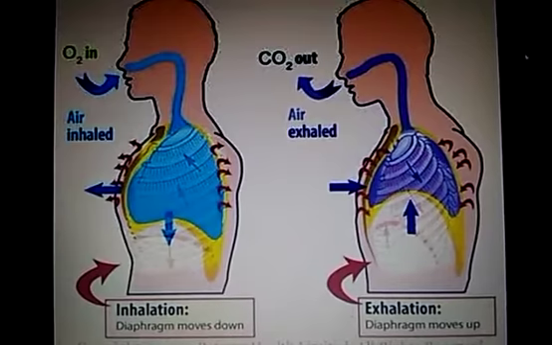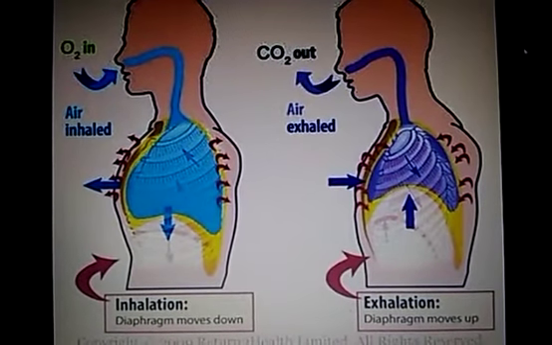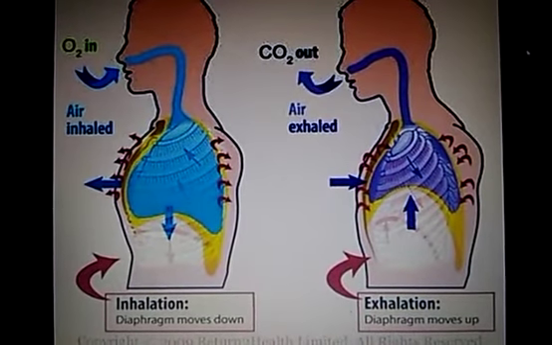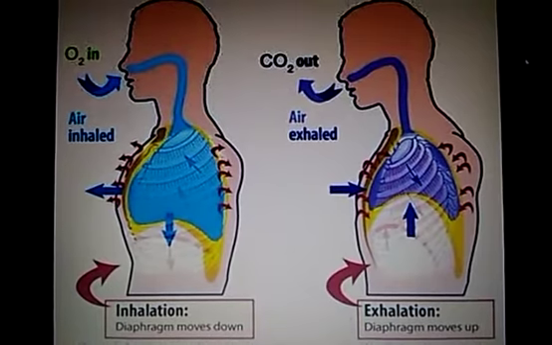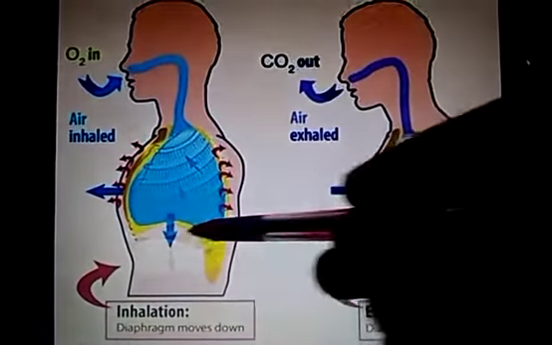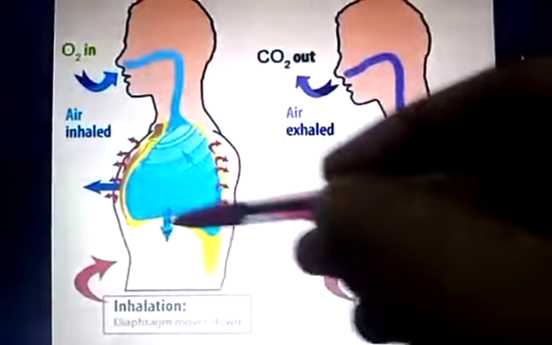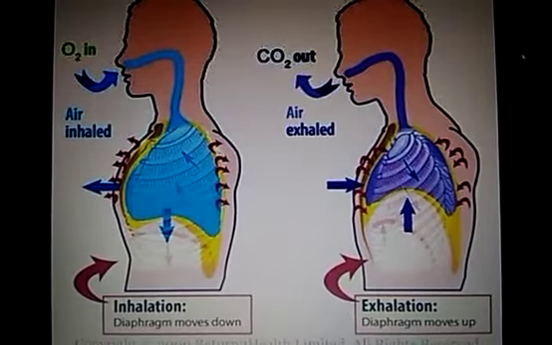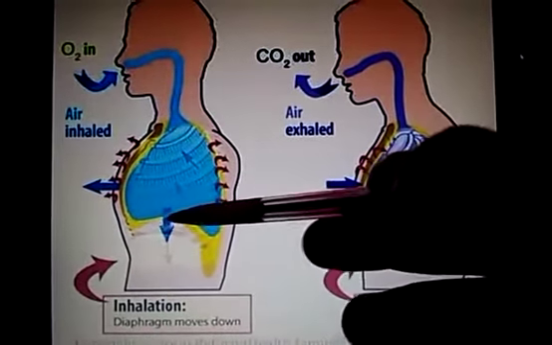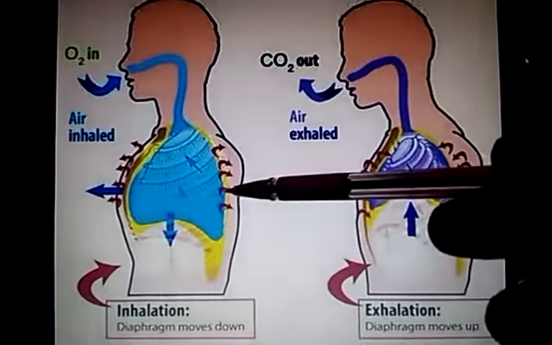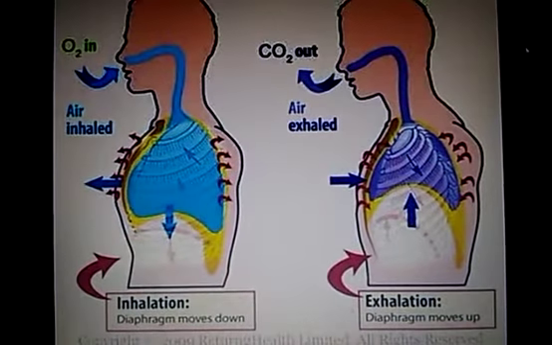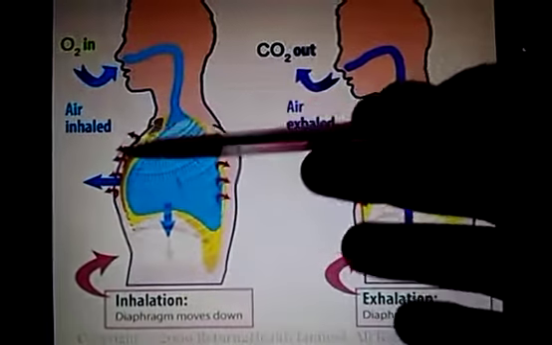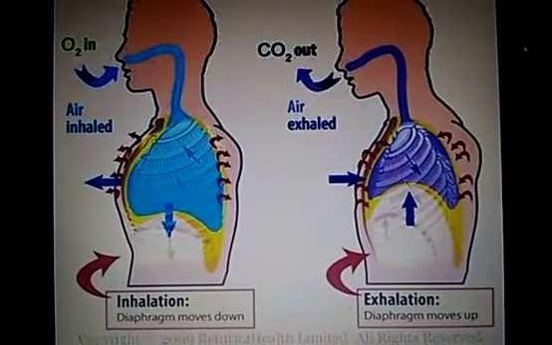How is this achieved? You are much more acquainted with the parts of the human respiratory system, as I have taught you in the previous video. So during inhalation, what happens to the diaphragm? The diaphragm pushes downwards, and when it is pushed downwards, it is known as contraction of the diaphragm. So the diaphragm, that muscular organ, is projected downwards. Simultaneously, due to nervous control and coordination, the intercostal muscles or the rib cage moves outwards.